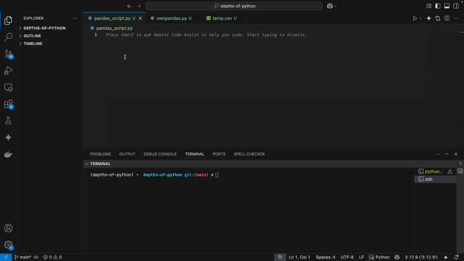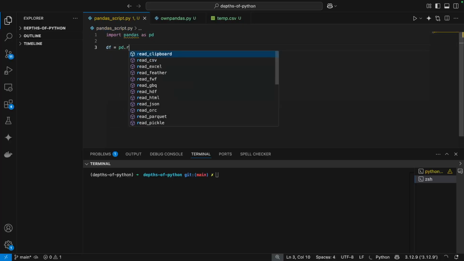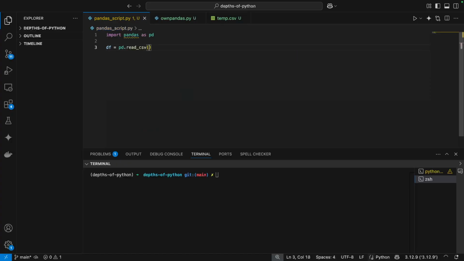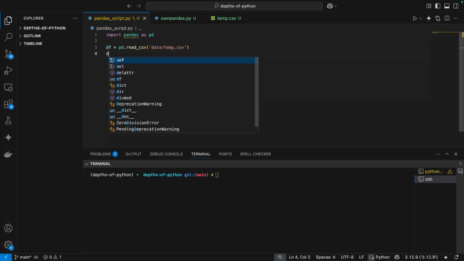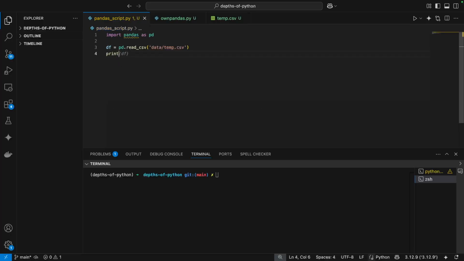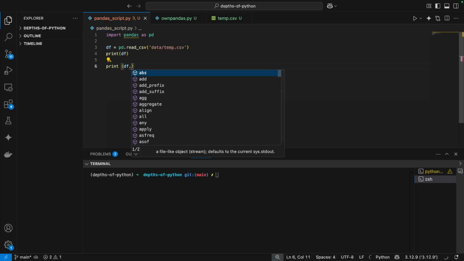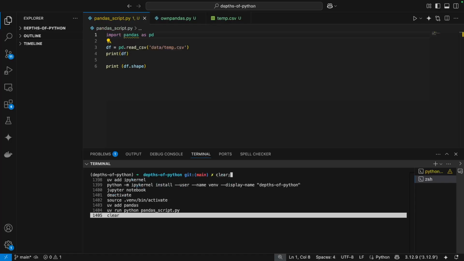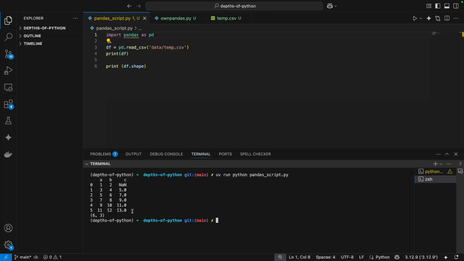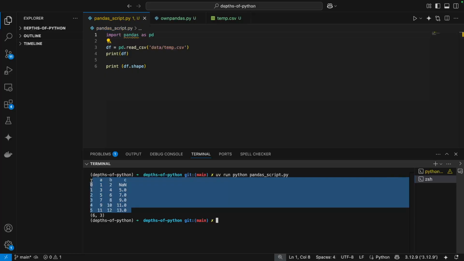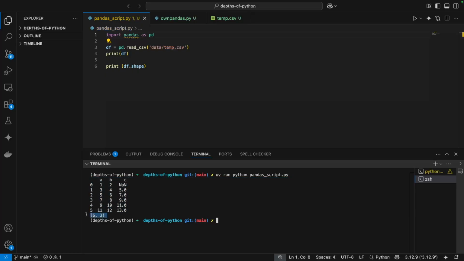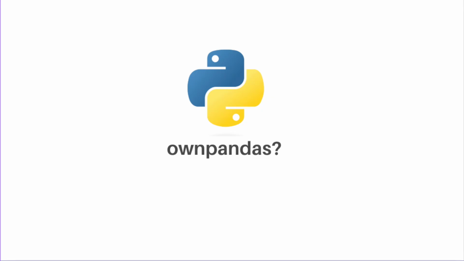Now I'm going to use pandas from Python. I've already installed this, so you don't have to do it again. And I'm going to read a data frame or the CSV file from data/temp.csv. Now to this data frame, you can print it or you can also find its shape. Let's run the script first. As you can see, you have the data frame displayed here and you have the size of the data frame also displayed here. That's not the goal of this video.